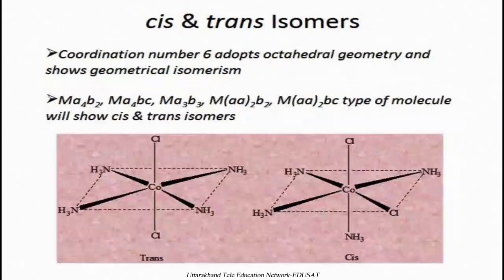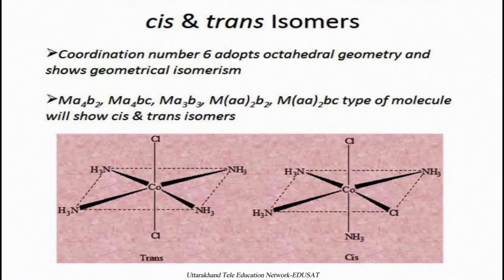Now for the coordination number 6, that can adopt octahedral geometry and can show geometrical isomerism in the same way, like an A4B2 type. A4B2 type means 4 ligands of A type and 2 ligands of B type, which can also be changed from A4B2 to A4BC. A4 means 4 A type molecules or ligands can directly attach to the central metal atom, and 2 different B, C ligands can be attached to the central metal atom.